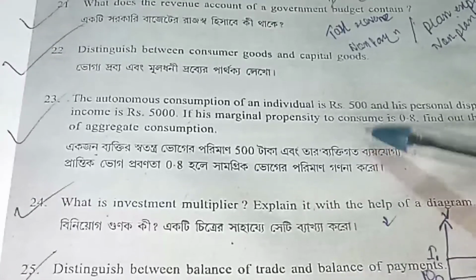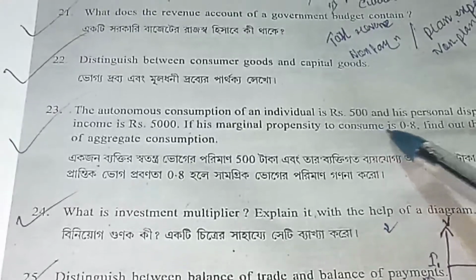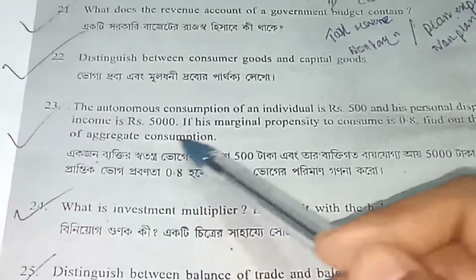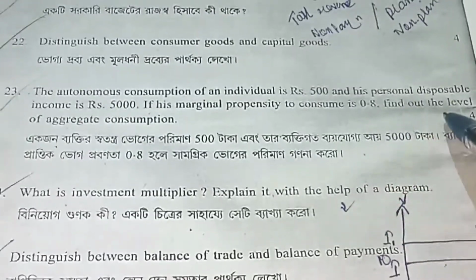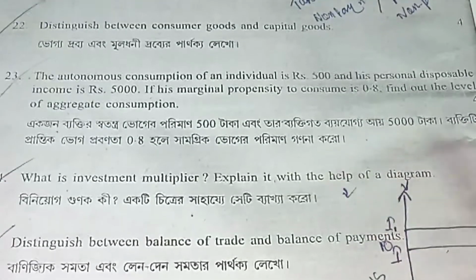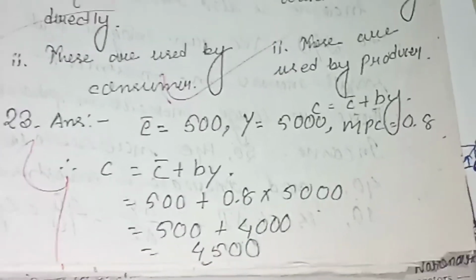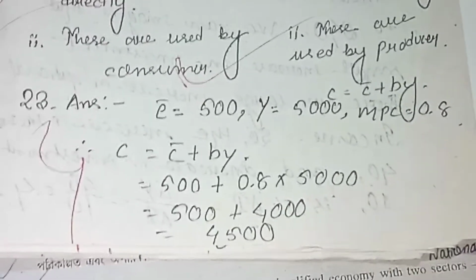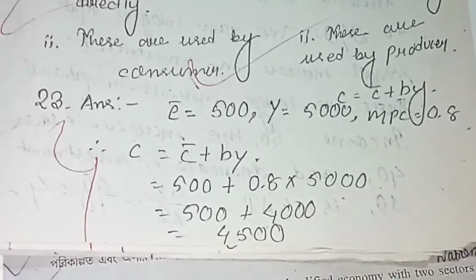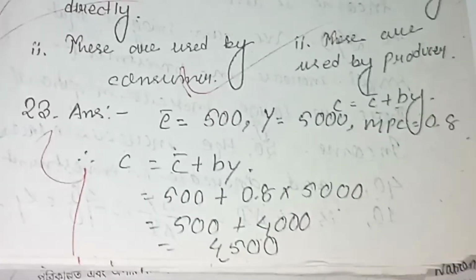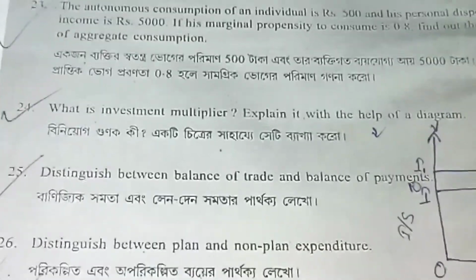And another numerical: the autonomous consumption of an individual is rupees 500 and the personal disposable income is 5000, and the marginal propensity to consume is 0.8. Find the level of aggregate consumption. The answer is 4500. MPC equals 0.8, Y means income, C bar means autonomous consumption. This is the answer. And what is investment multiplier? Explain with the help of a diagram.